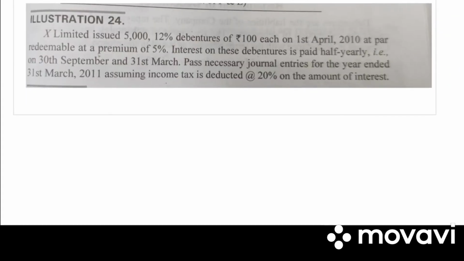Next, take down an illustration. Illustration 24. X Limited issued 5,000 12% debentures of 100 each on 1st April 2010 at par, redeemable at a premium of 5%. Interest on these debentures is paid half yearly, that is on 30th September and 31st March. Pass necessary journal entries for the year ended 31st March, assuming income tax is deducted at 20% on the amount of interest. So write down